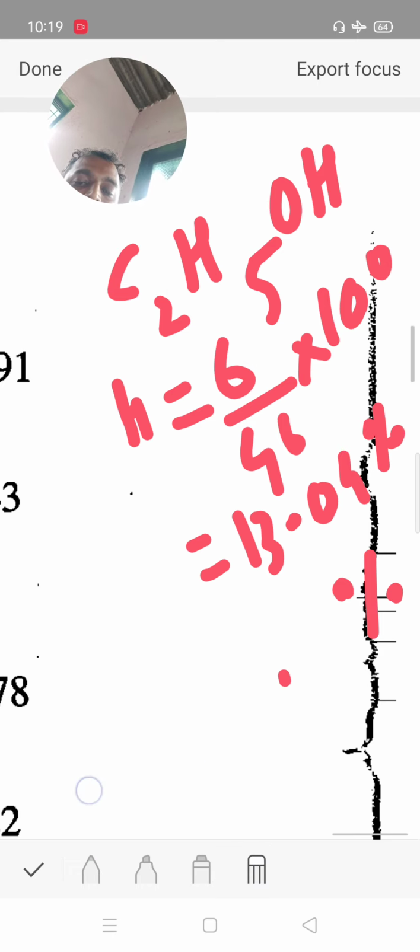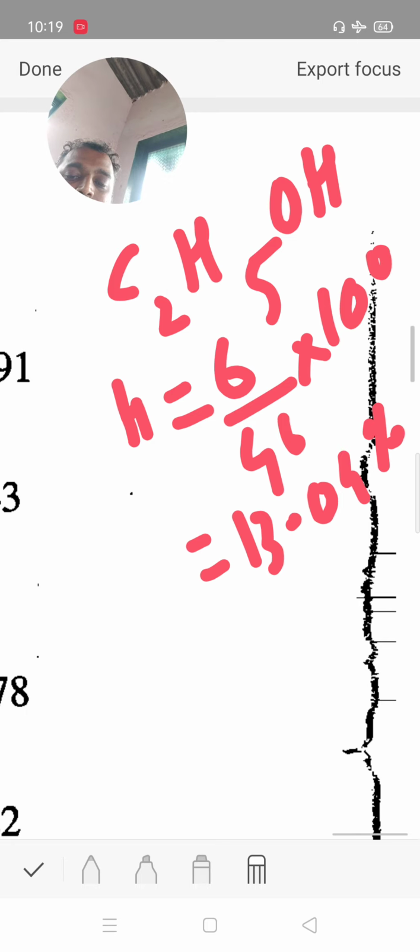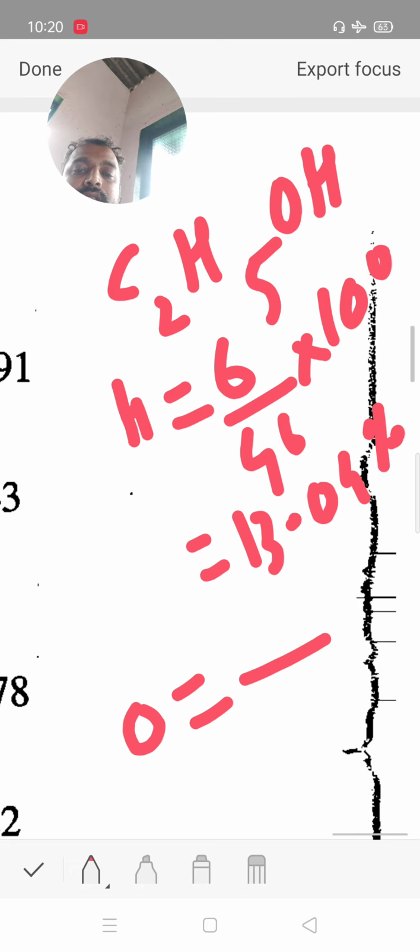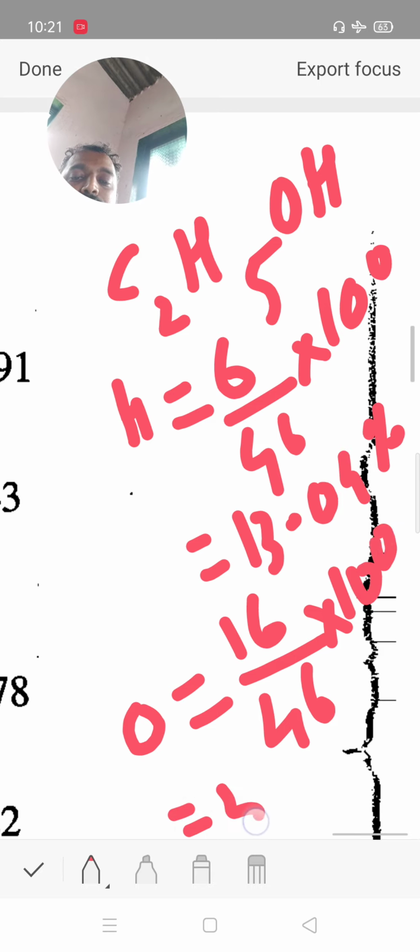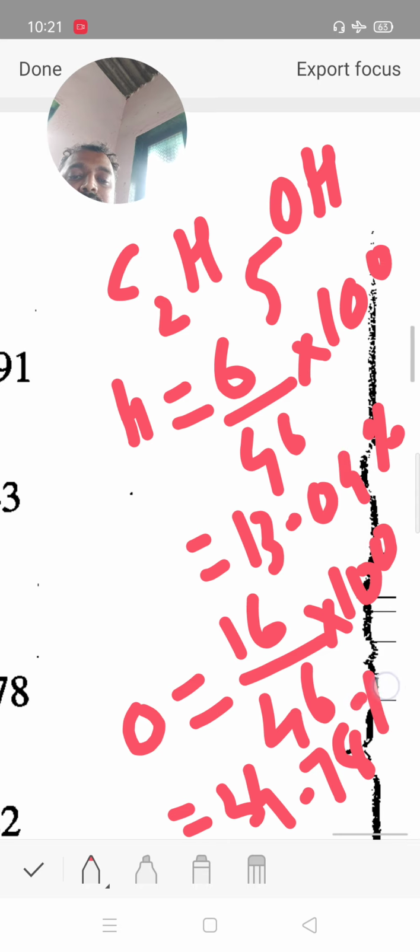And last one, oxygen. Now the percentage of oxygen: there is only one oxygen. 16 upon 46 into 100 is equal to 34.78% oxygen. We calculated carbon 52 point something, hydrogen 13 point something and oxygen 34.78. Then it is 100%. So we calculate all the percentages of elements in a compound.